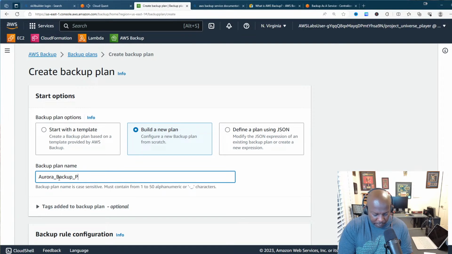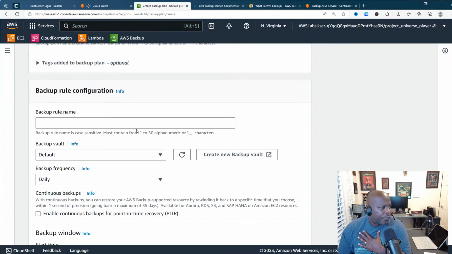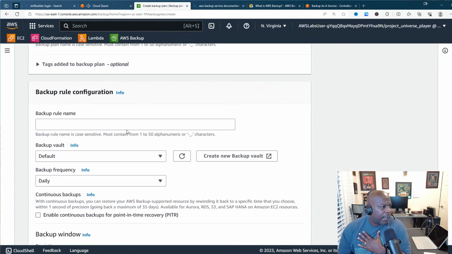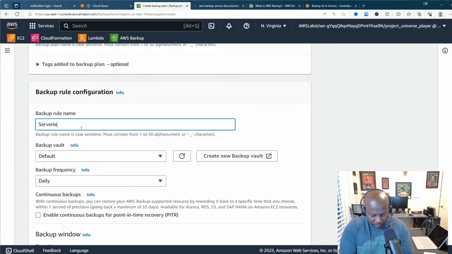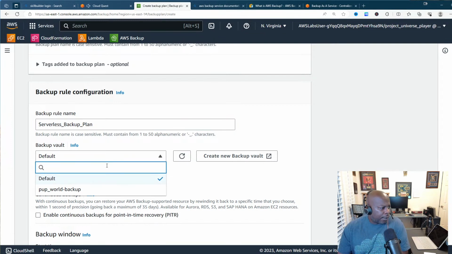All right, cool. I don't think they specified a name. And then, let's see, serverless backup plan. All right, cool. Now, the default backup vault.